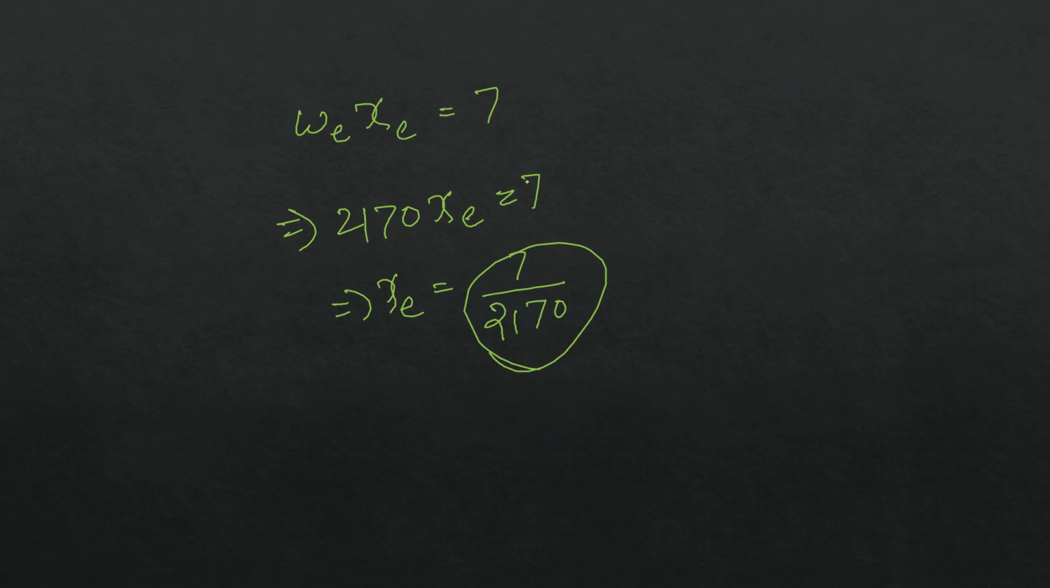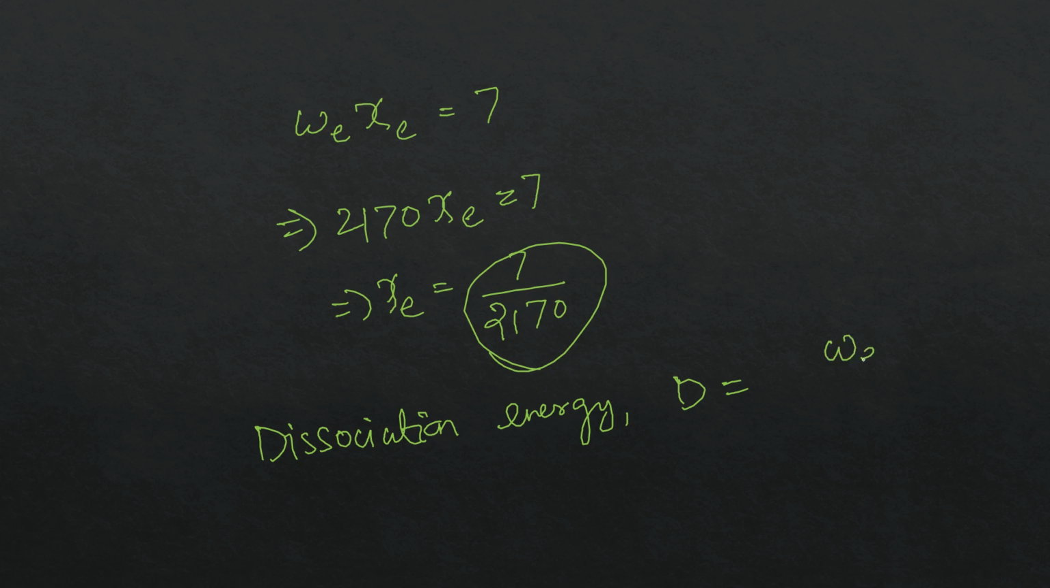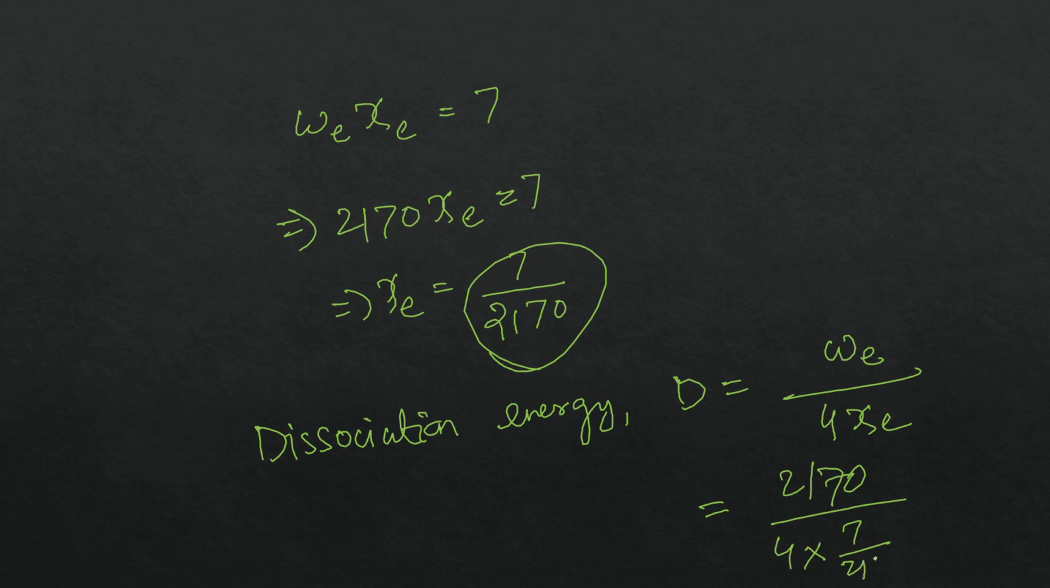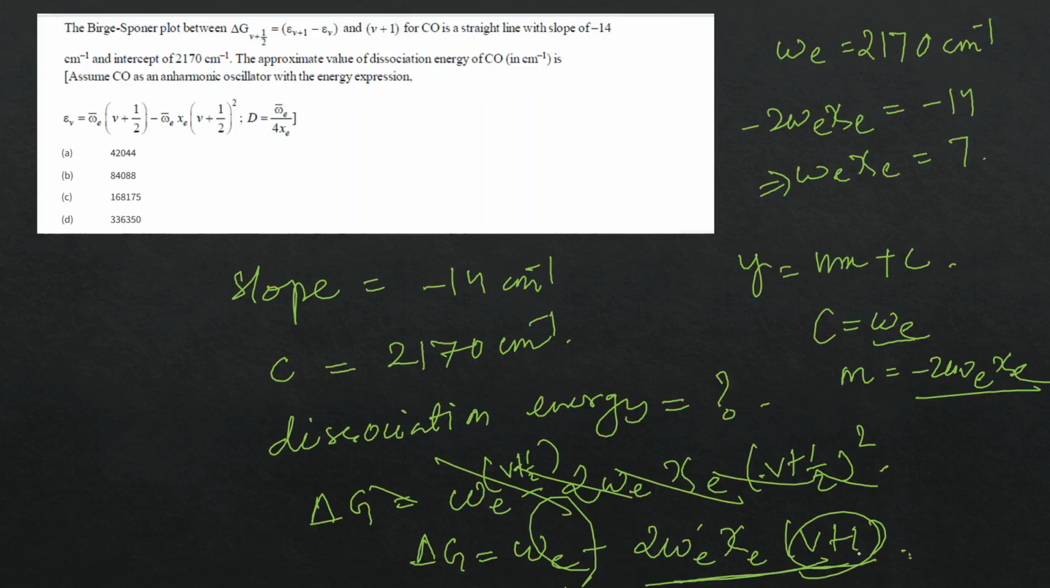Now the dissociation energy formula. The dissociation energy is omega e by 4 chi e. So omega e is 2170, divided by 4 into 7 by 2170. If you calculate this, you will get your answer. Alright, did you get how to use this equation? That was question number 25.